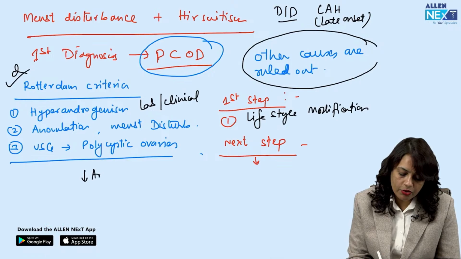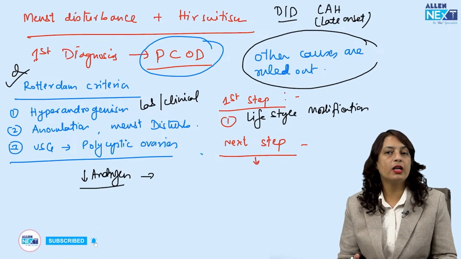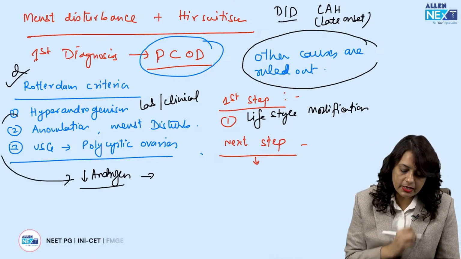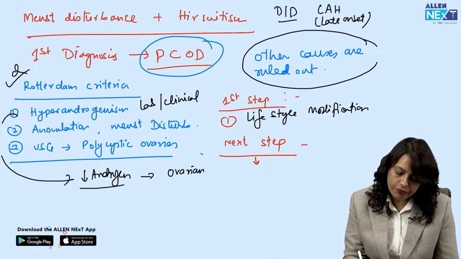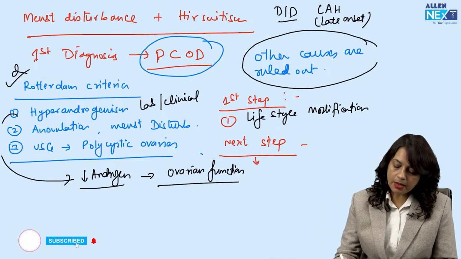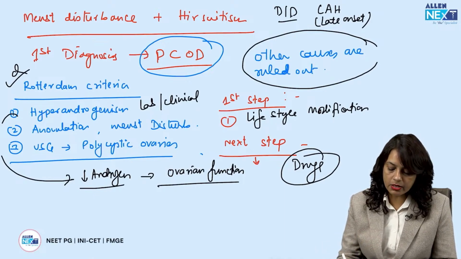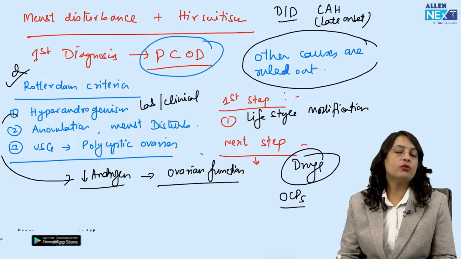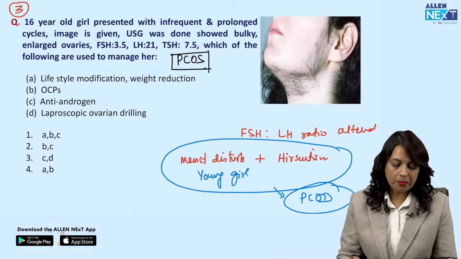This will reduce the androgen levels, and when the androgen levels in the body are reduced, hirsutism will get corrected, and with decreased androgen levels, the ovarian function will automatically start and the female can start ovulating. The next step is always the drugs, and the best drug to manage the hirsutism is combined oral contraceptive pills, which are called low dose contraceptive pills.